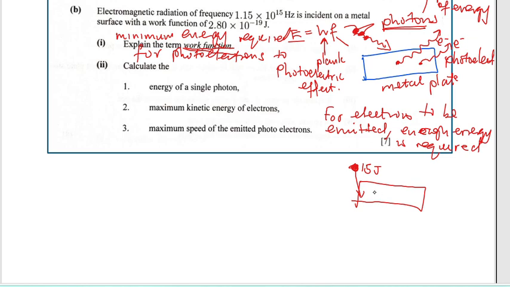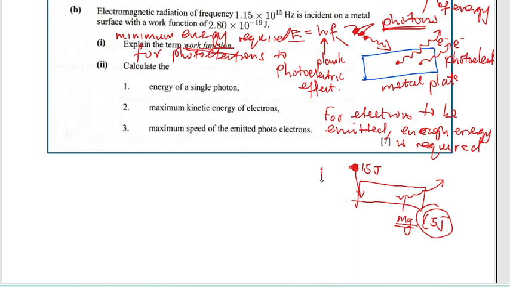Then the electrons are emitted, for example, let us say this metal is magnesium. The electrons are emitted from the surface of magnesium. Let's say magnesium only requires 5 joules. Right, that 5 joules is the work function.